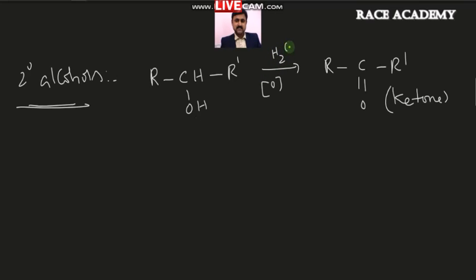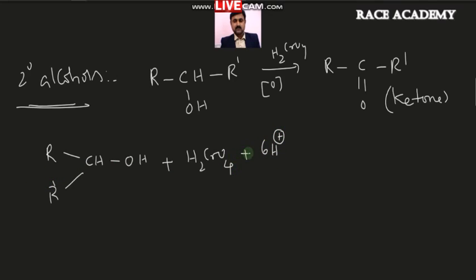Secondary alcohols undergo oxidation and give ketones, and this all takes place in the presence of chromic acid. The chromic acid is nothing but H2CrO4, and this chromic acid reaction only converts secondary alcohols into ketones. It can be easily understood by this mechanism. RCHOH, here you can write R dash, and at the same time you need to write the chromic acid formula, that is H2CrO4 in the acidic medium.